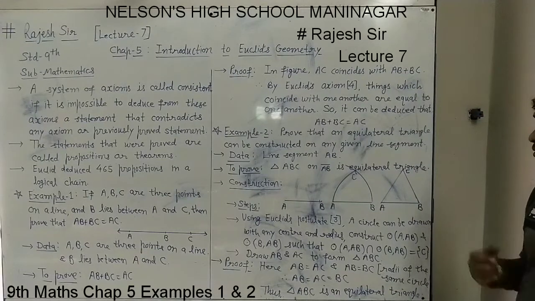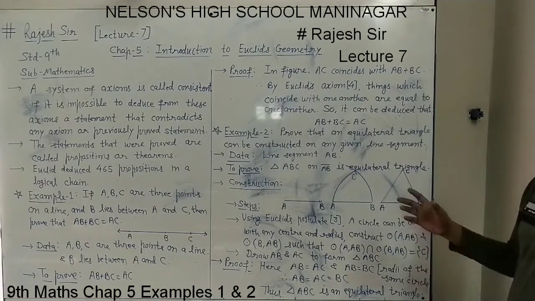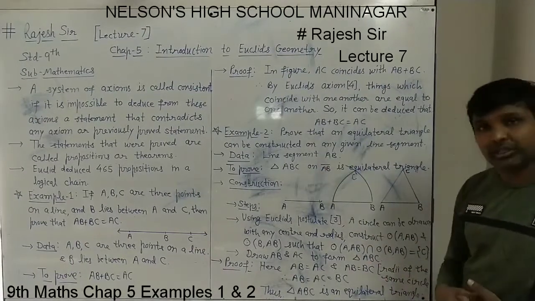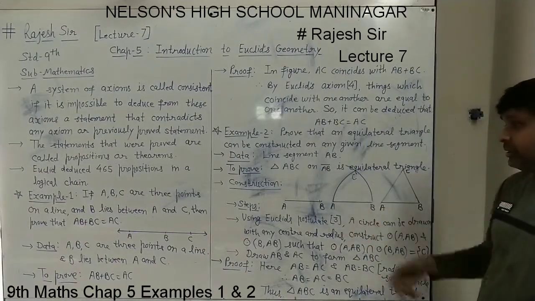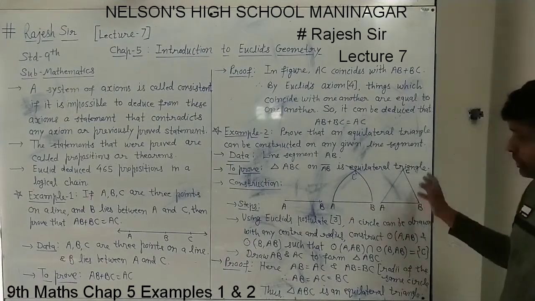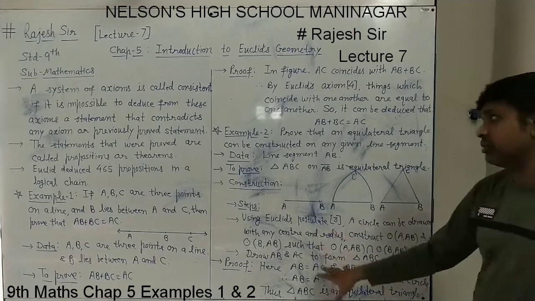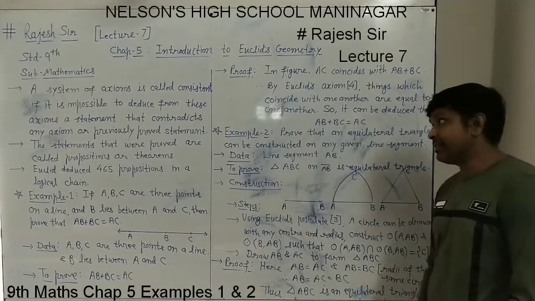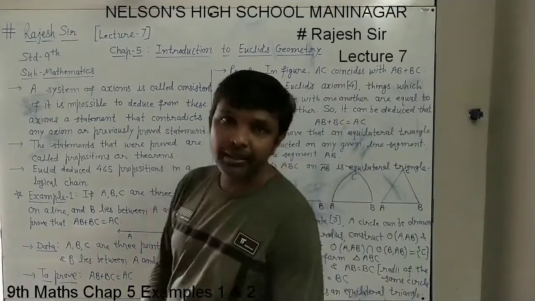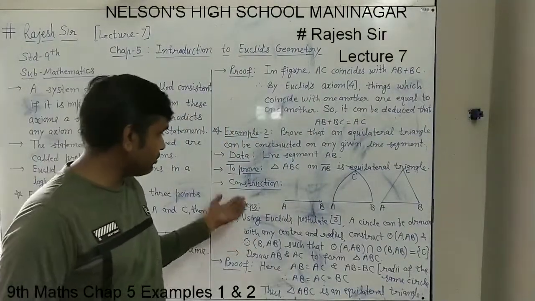This way we can give the proof also. So in this type of example we have done the construction also, because the construction was given, and we did it with the steps. By constructing the triangle we have proved this triangle is an equilateral triangle also. So this way we have to answer it, and these are the steps to prove anything when construction is given.